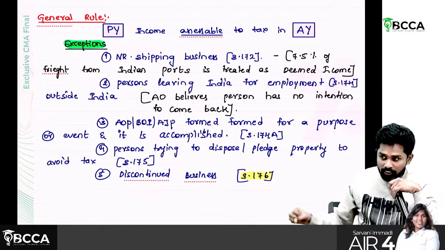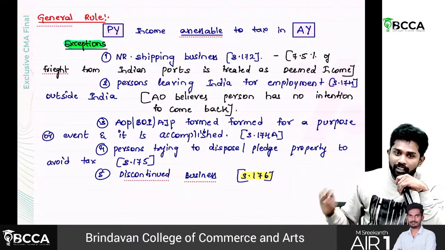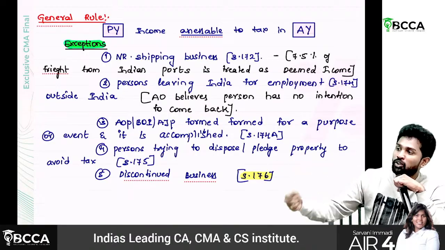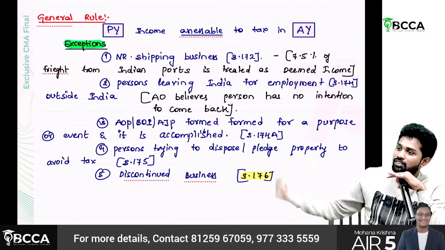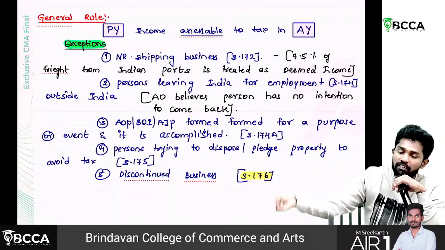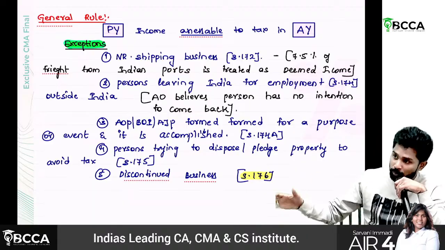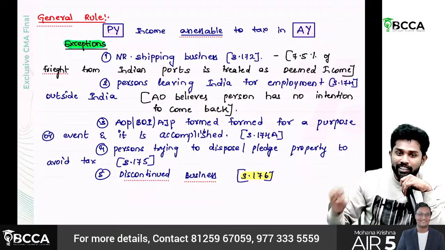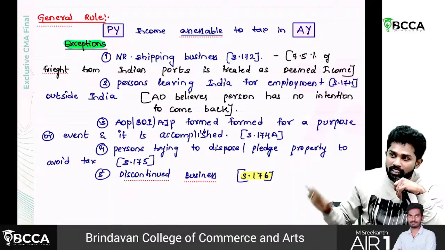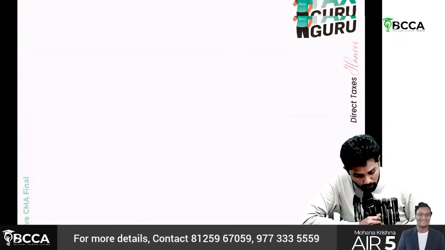Third one, I mean previous year only. AOP, BOI or AJP formed for a purpose and the purpose has been attained or accomplished. Then in such cases also, the AOP or the BOI will dissolve and the members will be scattered across the country. It's tough for the department to recover the taxes again. In that case also, previous year income will be assessed in the previous year itself. Fourth one, persons trying to dispose of the property or pledge the property to avoid taxes. In such a case also, previous year income will be assessed in the previous year itself. And the last one is discontinued businesses. Okay. Next one, sir. The next concept is undisclosed source of incomes.